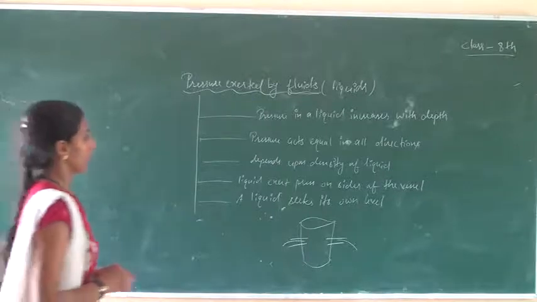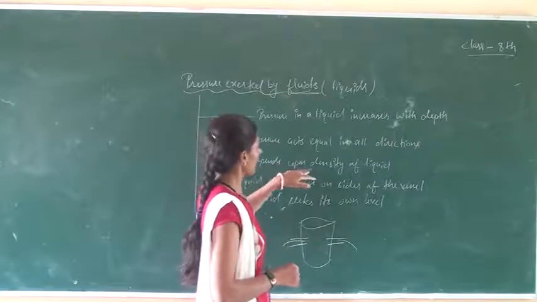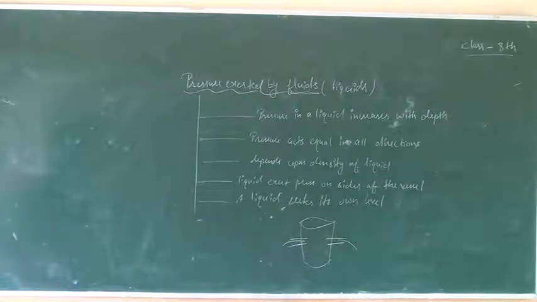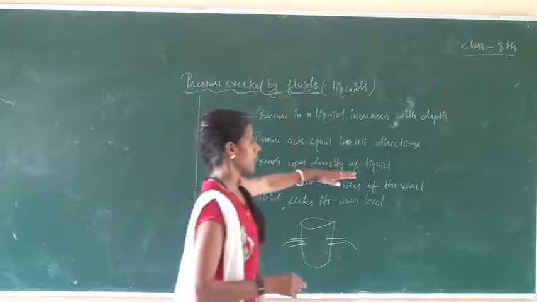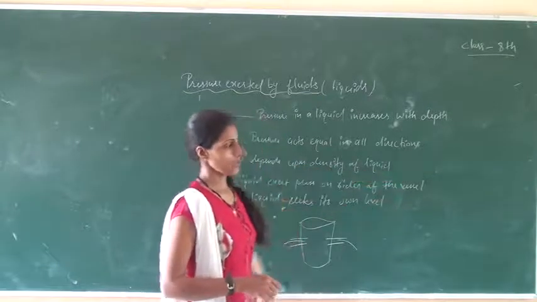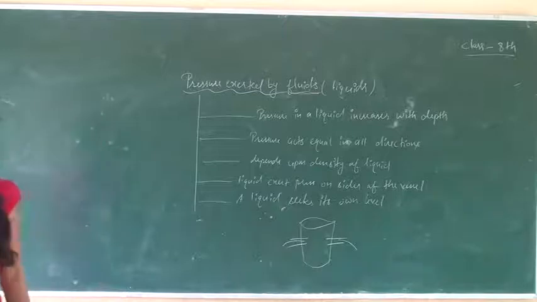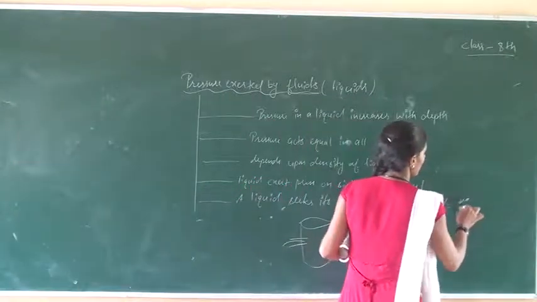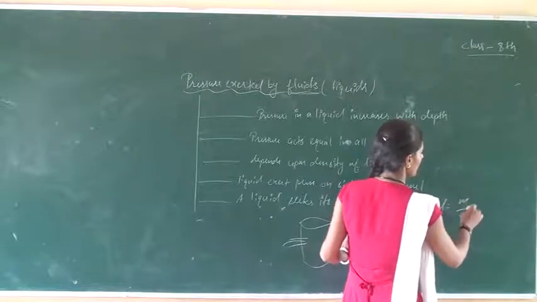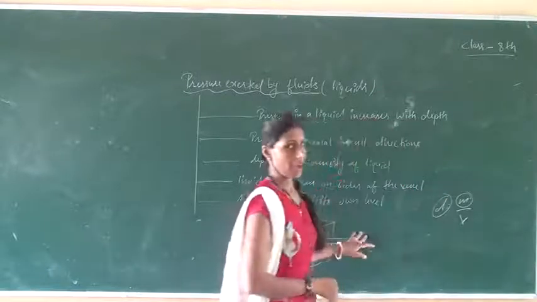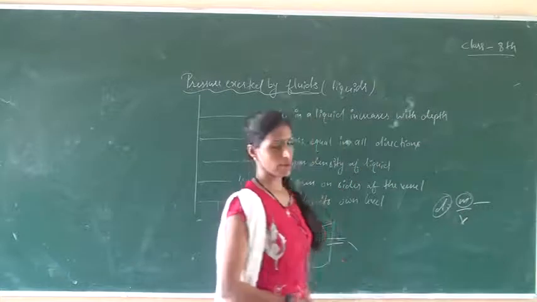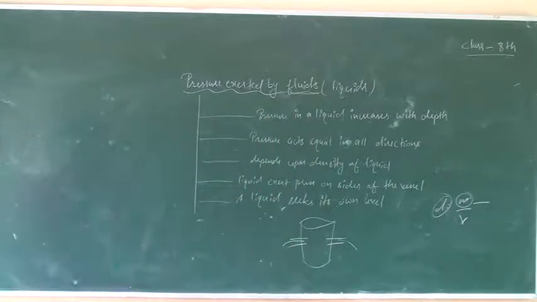After that, the pressure of a liquid also depends upon the density of the liquid. Pressure exerted by the liquid depends upon the density of the given liquid, because the density of different liquids is different. Water is heavier than kerosene oil. What is density? Density is mass upon volume. If the mass of a substance is high, then density is also high. So water is heavier than kerosene oil, meaning the density of water is higher than that of kerosene oil.